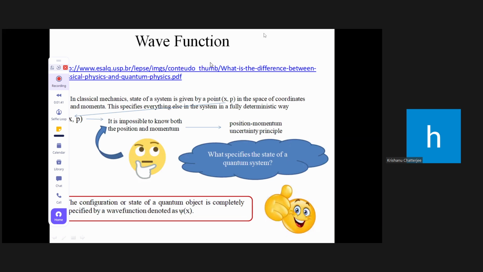So the wave function defines, explains or specifies the space-time behavior of a quantum system.